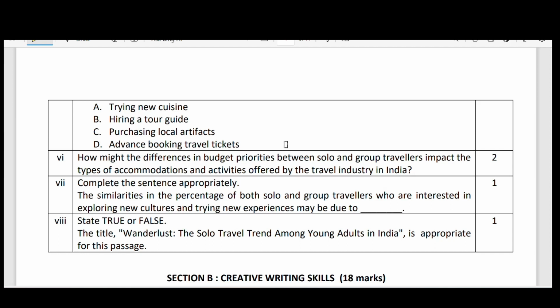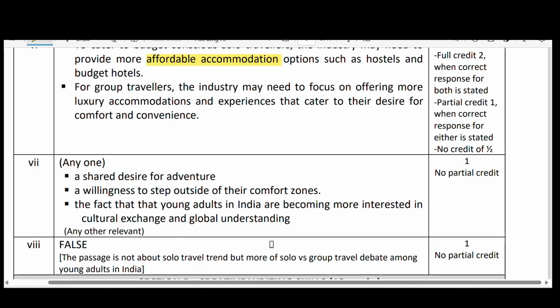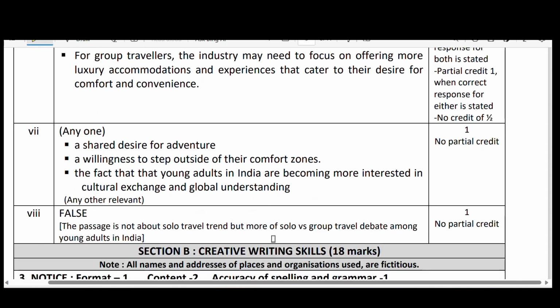Do you believe this wanderlust, the solo traveler trend among young adults in India, is appropriate for the passage? What do you say? Let us see. Here, false, because the passage is not about the solo travel trend but more of a solo versus group travel debate among young adults in India. Yeah, there ends section A.